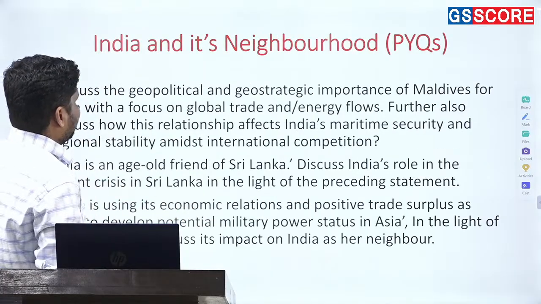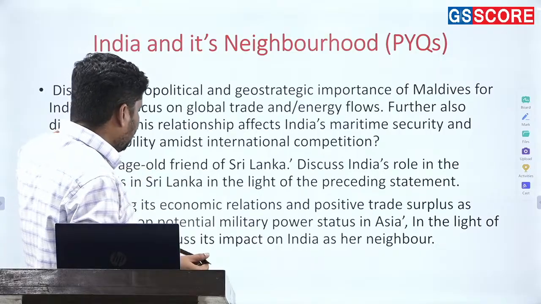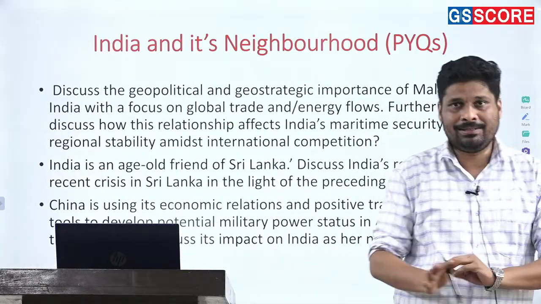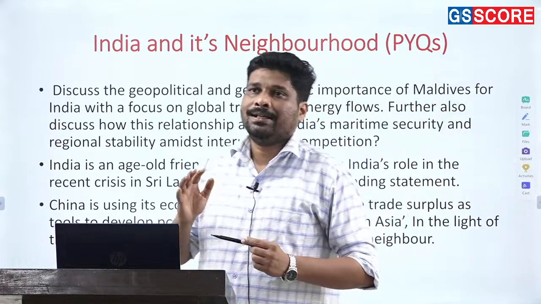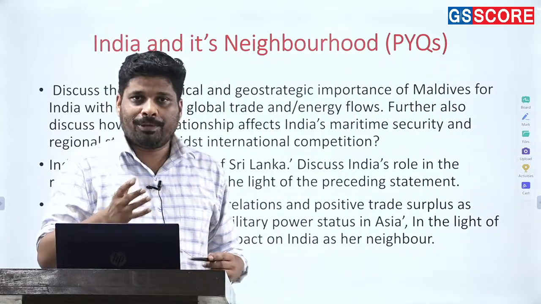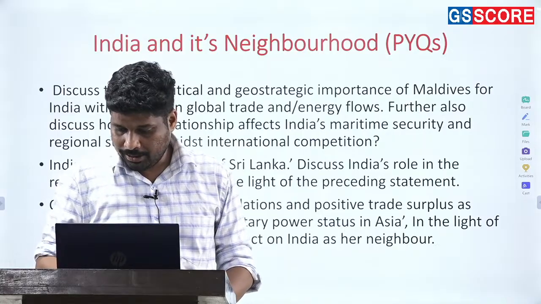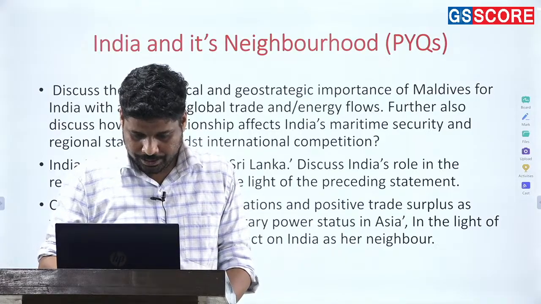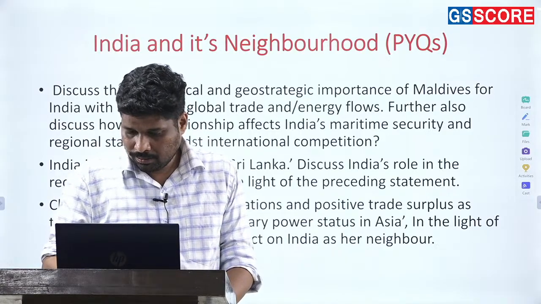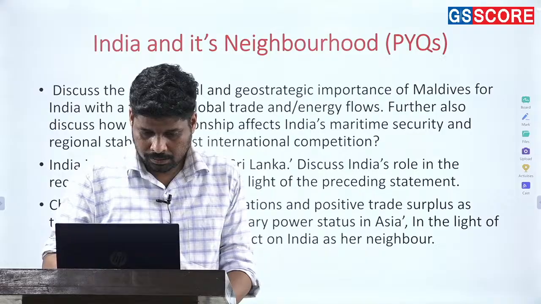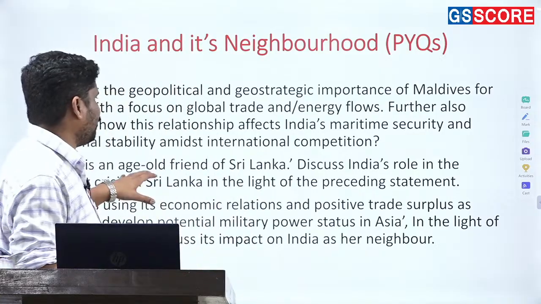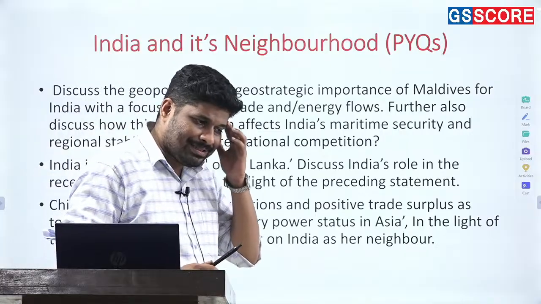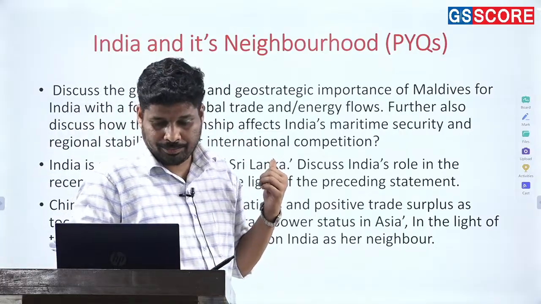So the first topic is India and its neighbors. These are the PYQs of the last few years. I have taken 3 PYQs, and they are more or less enough for you to understand what the demand of UPSC is from this particular topic.